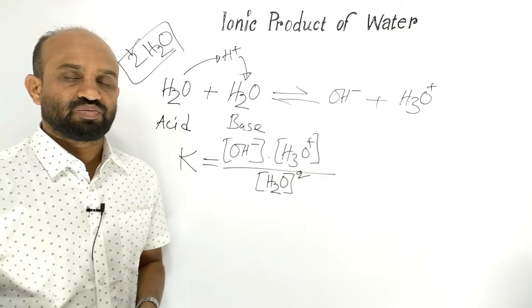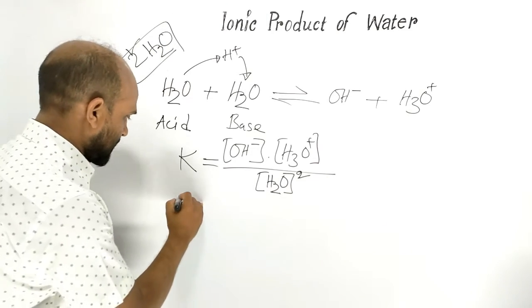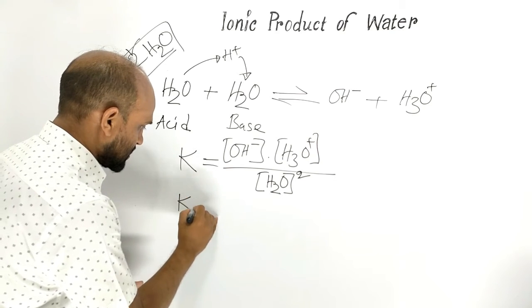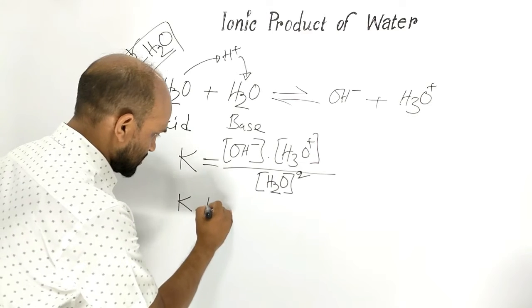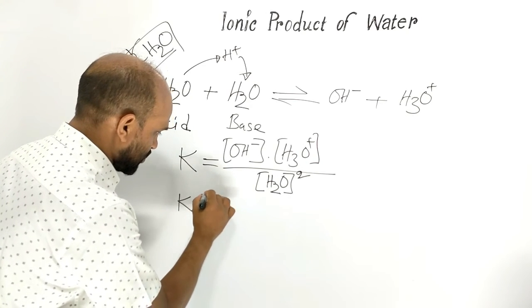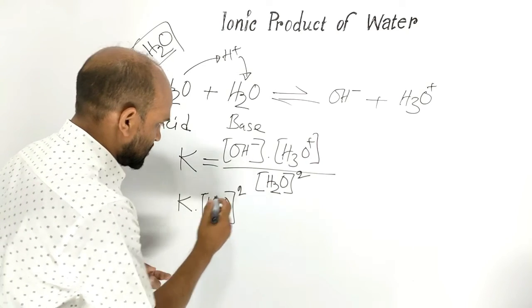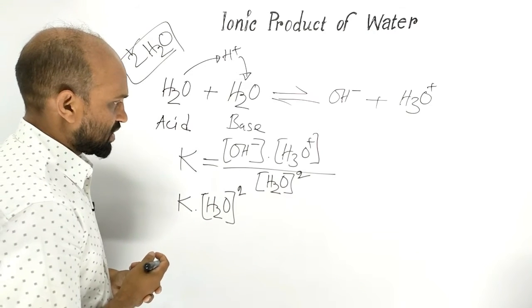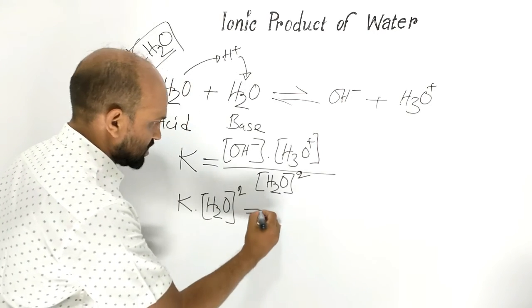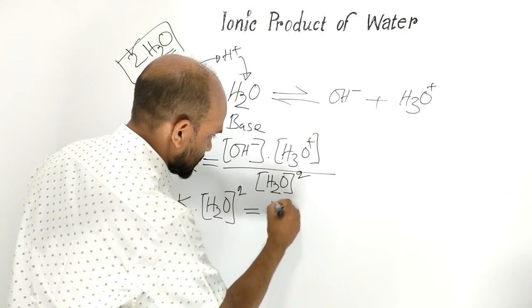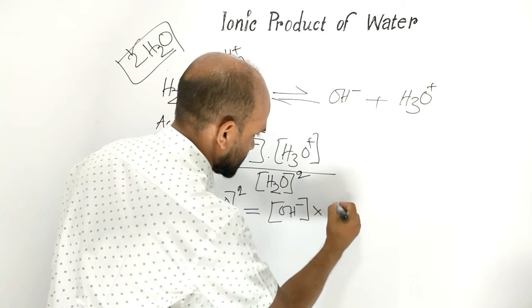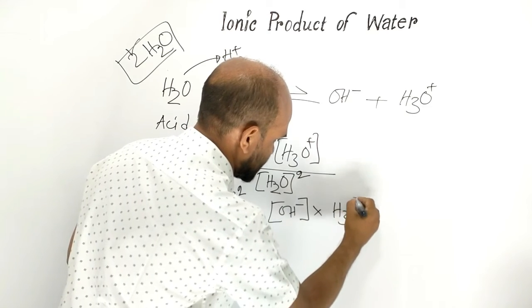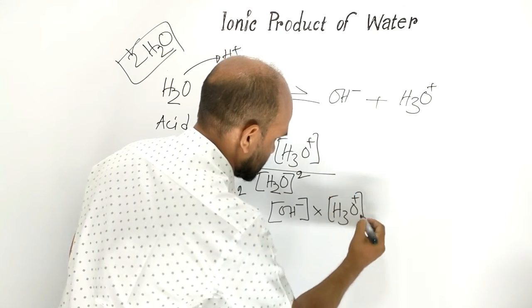Now after cross multiplication we can write equilibrium constant K times concentration of water, with 2 as power, is equal to concentration of hydroxide ion times concentration of hydronium ion.